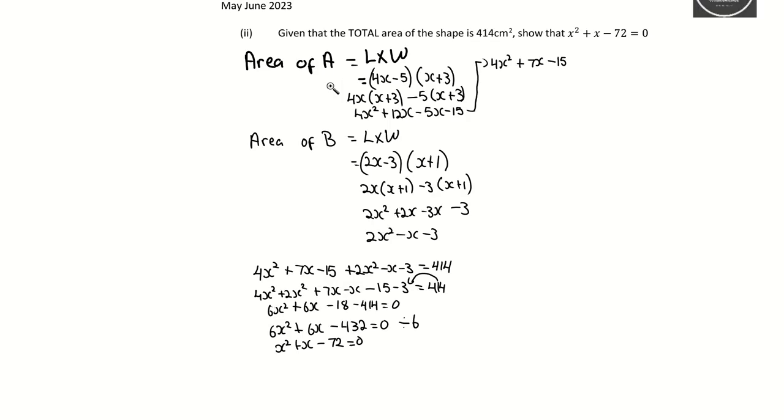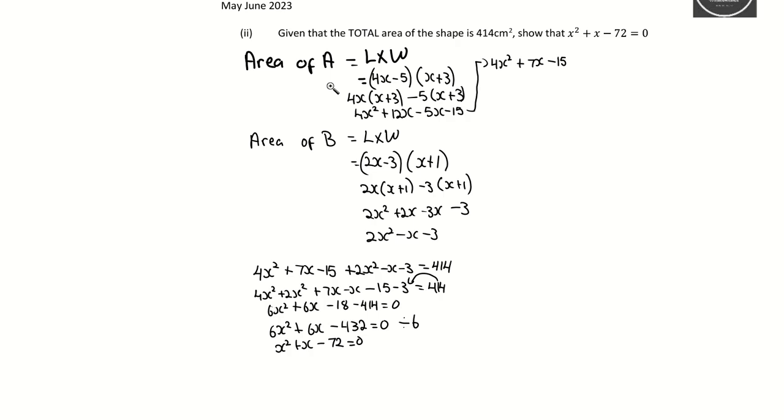You multiply it out. I'm not going to teach you guys how to do this because you should be able to. You take your first term, multiply by the second bracket, and then you take your second term and also multiply it by your second bracket. So the area of A is 4x squared plus 7x minus 15. Area of B is 2x squared minus x minus 6. You're going to add these two and make it equal to 414. Group like terms, all the x squares, all the x's, all the constant terms. So you would get 6x squared plus 6x minus 432 is equal to 0.